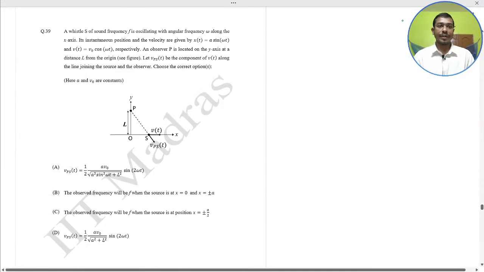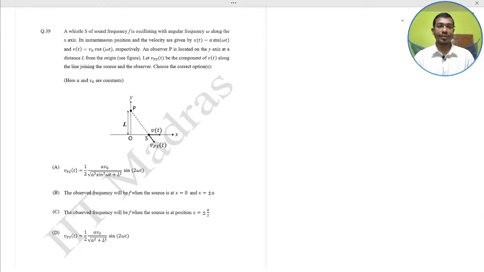Question number 39. A whistle S of sound frequency f is oscillating with angular frequency omega along the x-axis. Its instantaneous position and velocity are given by x(t) equals A sin omega t and v(t) equals v naught cos omega t respectively. An observer P is located on the y-axis at a distance L from the origin. Let Vps(t) be the component of v(t) along the line joining the source and the observer. So you have to choose the correct option. Question number 39. Do it yourself and put in the answer.